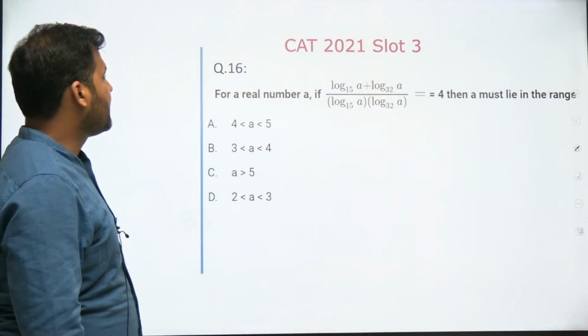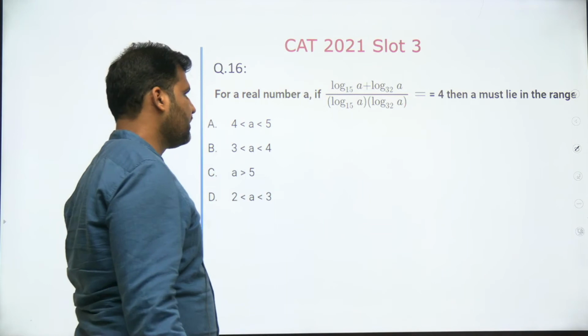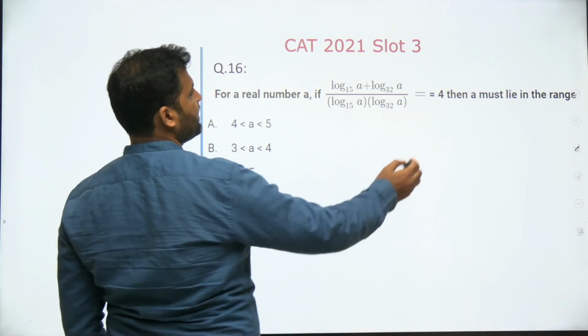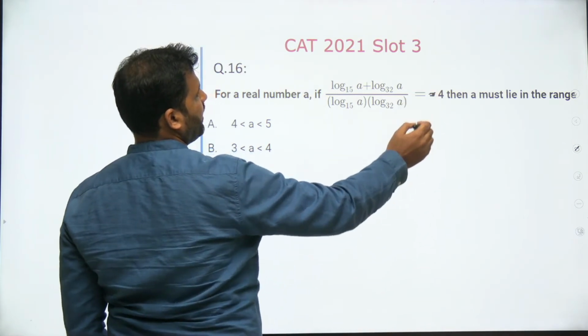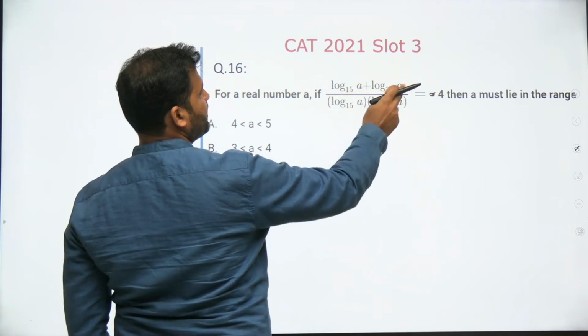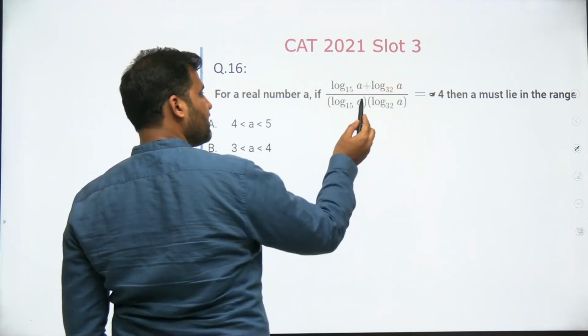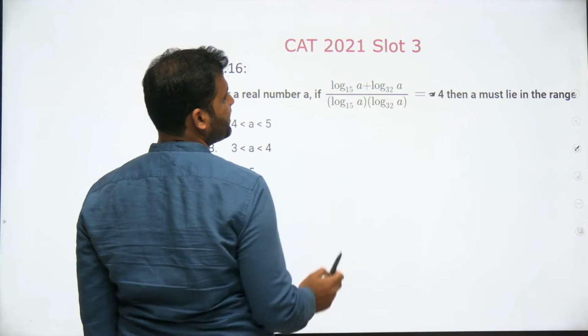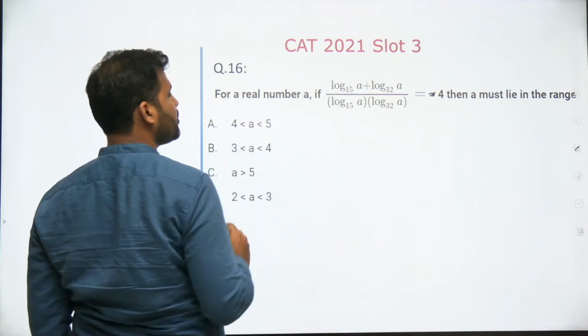Now here comes the next question, number 16 of logarithm. Again a simple question, guys. It says that log of a to the base 15 plus log of a to the base 32, divided by log of a to the base 15 times log a to the base 32, is 4. Then a must lie in the range of what?